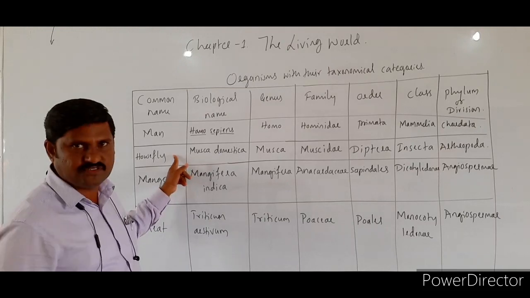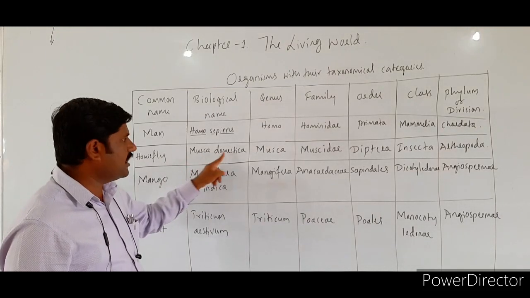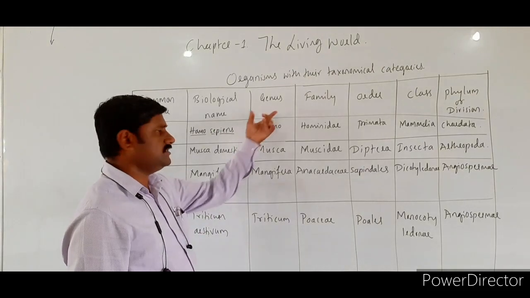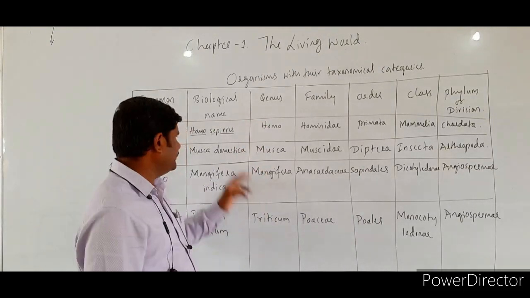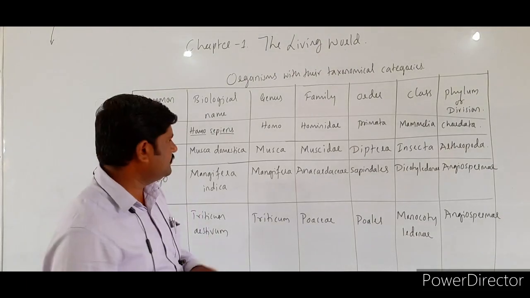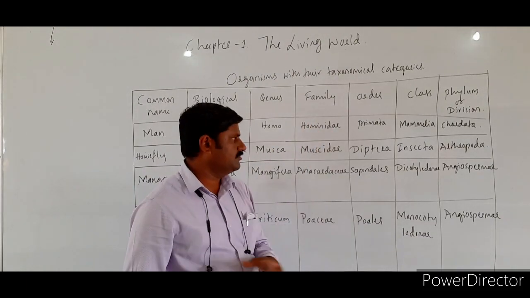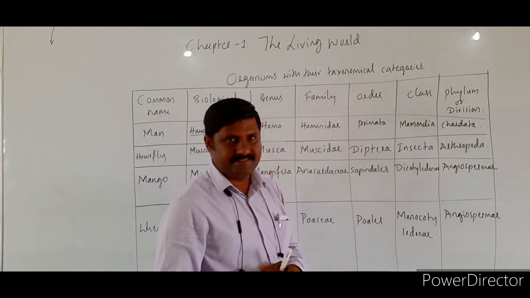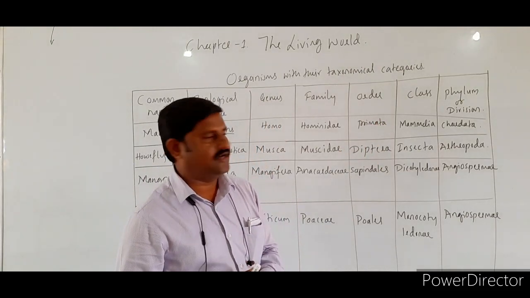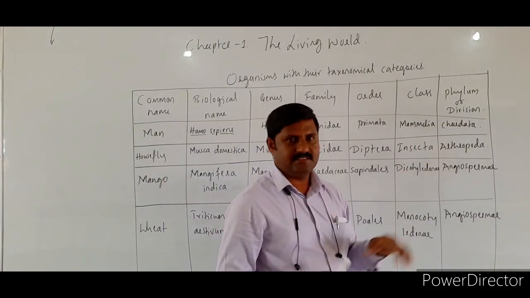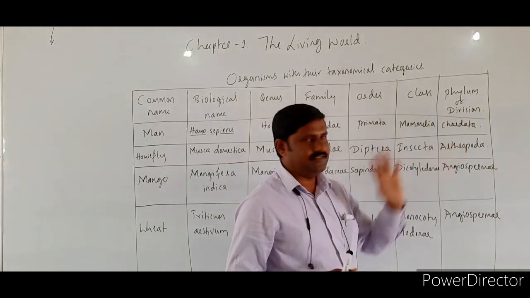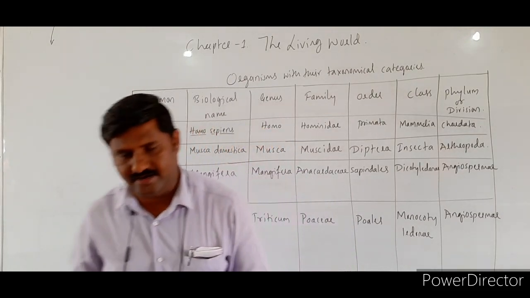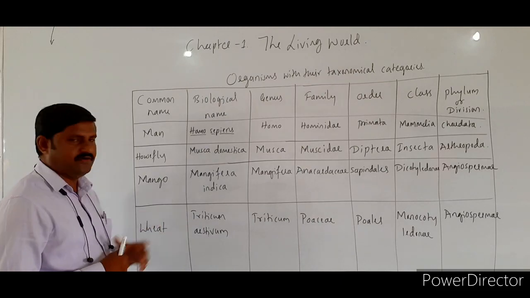The next one is housefly. Musca domestica is the scientific or biological name of this one. The genus is Musca, domestica is the species name, and the family is Muscidae. Diptera is the order of this housefly, the class is Insecta, and it comes under Arthropoda, the jointed-legged animals.